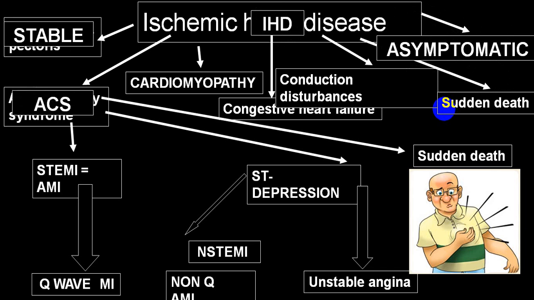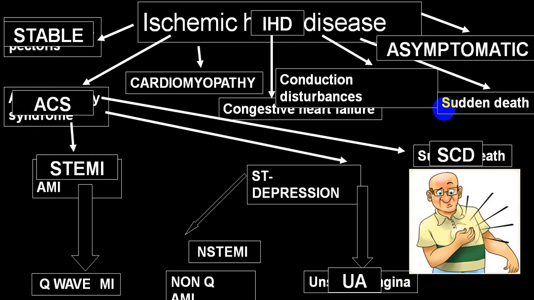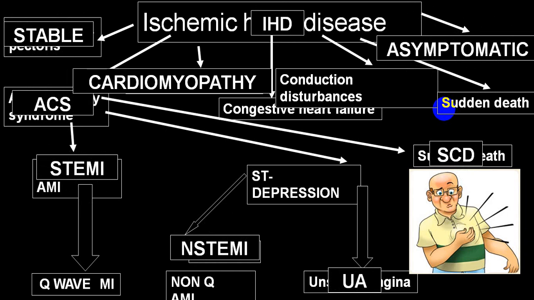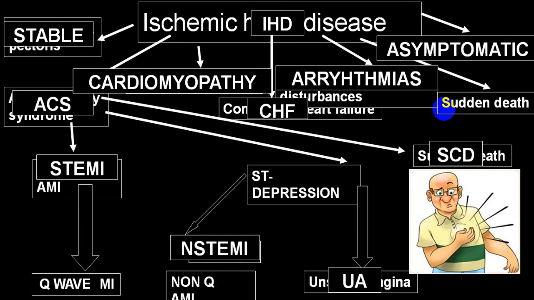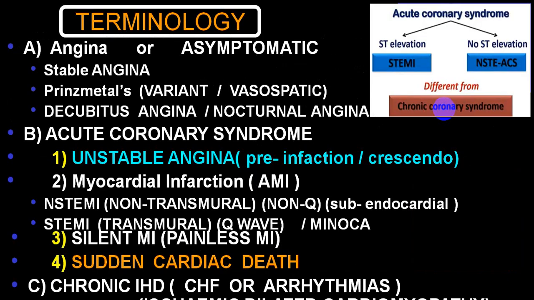Stable angina, acute coronary syndrome which can present as STEMI, sudden cardiac death, unstable angina, non-STEMI, can present as cardiomyopathy, cardiac arrhythmia, congestive heart failure, and can also present as sudden cardiac death. The most common presentation is stable angina, occasionally the asymptomatic group.